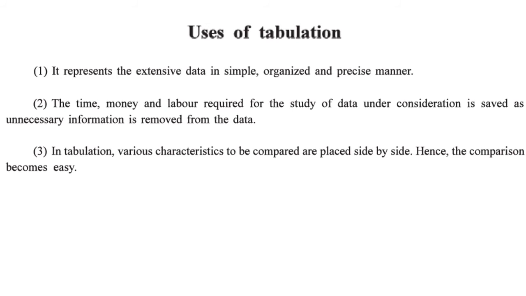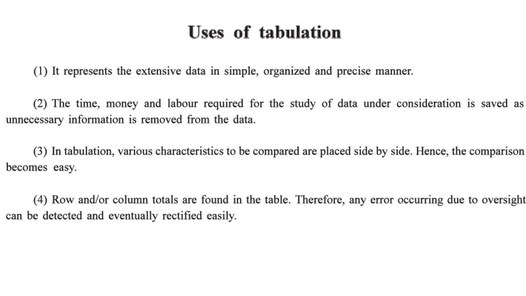They are side by side, so I can easily compare them with each other. Row and column totals are found in the table. Okay, so the row totals and the column totals. If any errors are made while putting the data into the table, our totals will not match, the final total will not match.